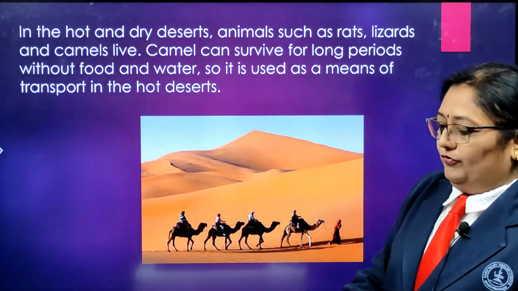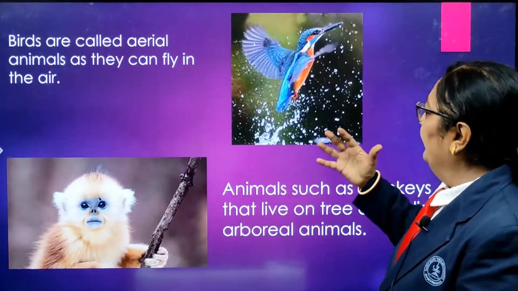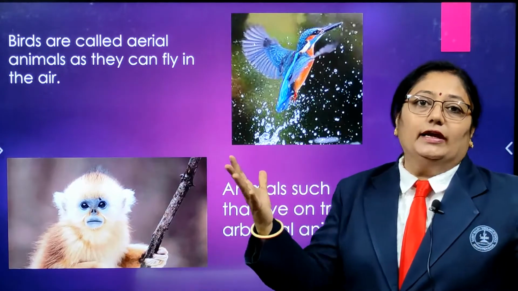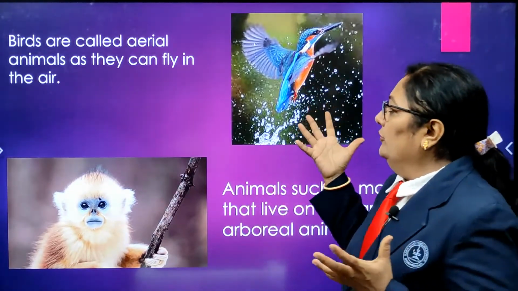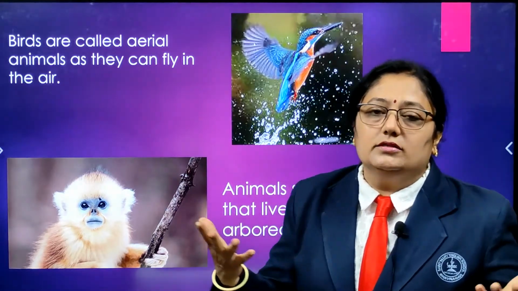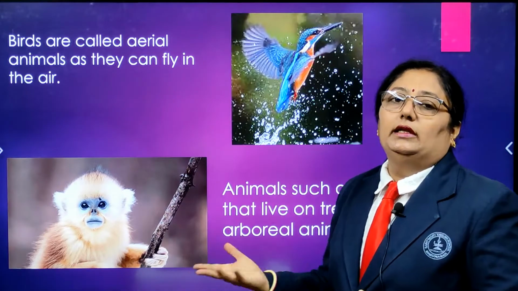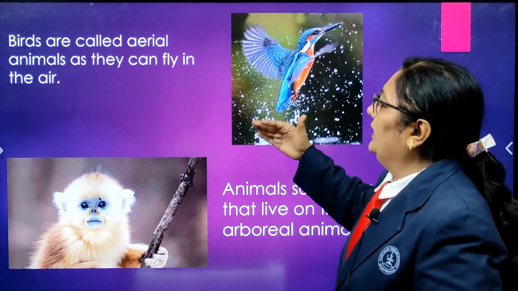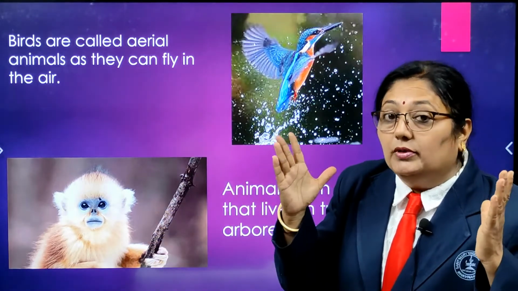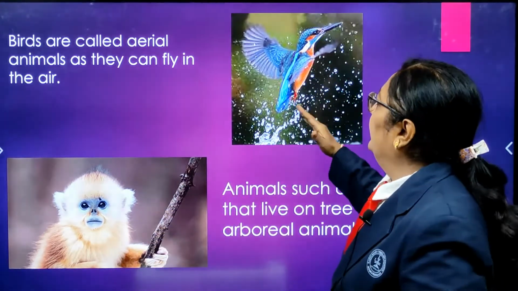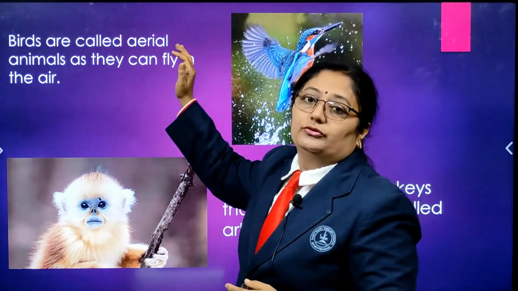Now we go for the other part, and that is the birds. They are also categorized under animals only. In science, even we human beings are known as social animals. So here we talk about so many terrestrial animals. Now we categorize a few birds. Birds fly, so the birds which fly are known as aerial animals. So it's a new word for you.